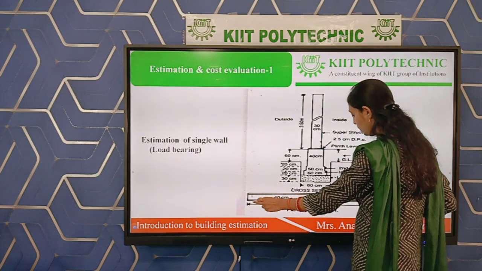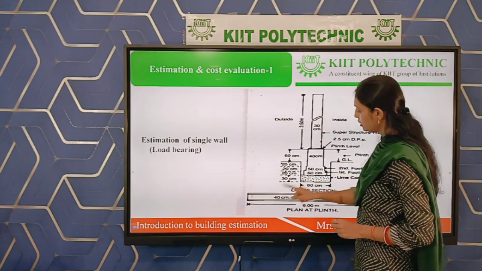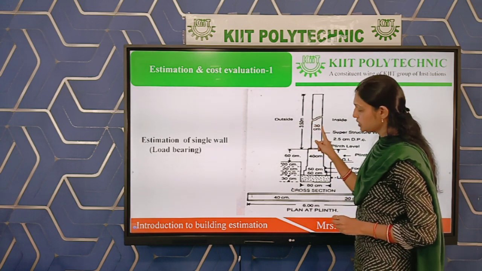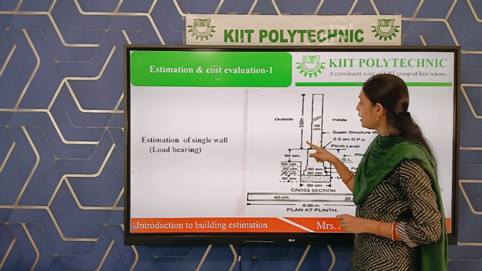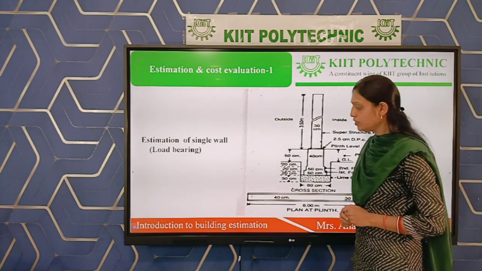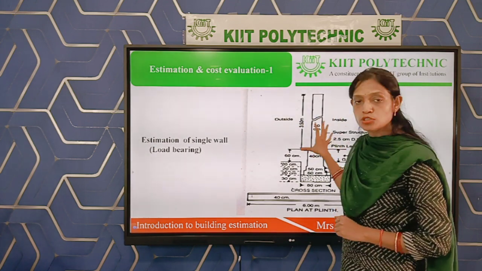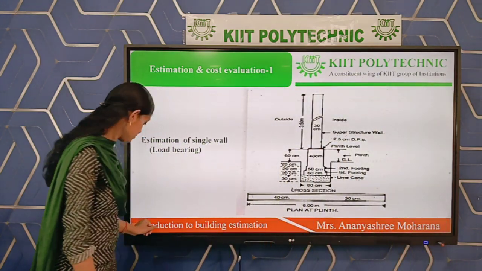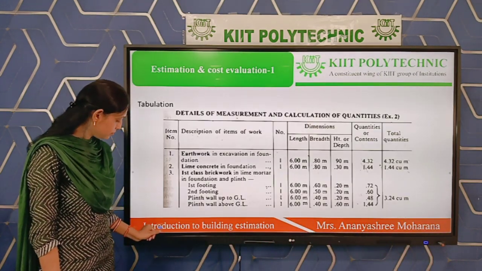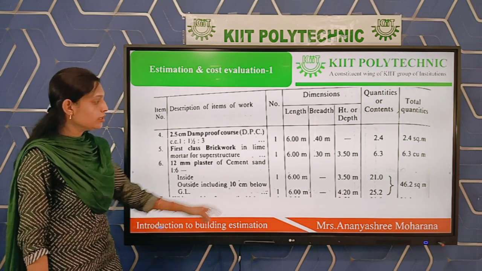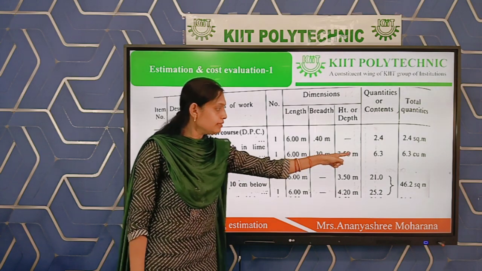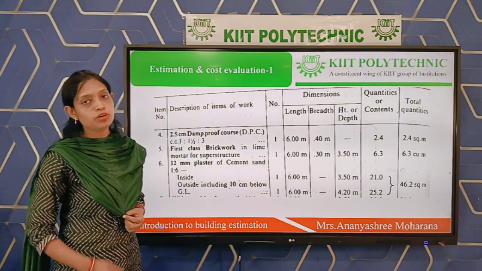Okay, so length of the wall is 6 meter, number of wall is 1 because we are considering one wall, breadth is 30 centimeter, that is 0.3 meter, and height is 3.5 meter. This is the quantity of the superstructure wall. Then the quantity will be number into length into breadth into height, that is 6.3 meter cube, or cubic meter.